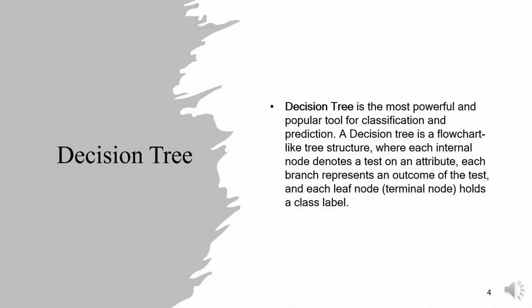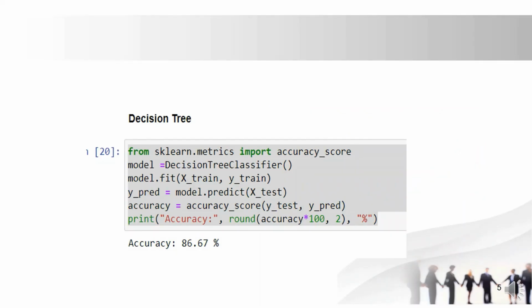Here is the second model, which is decision tree. It is the most powerful and popular tool for classification and prediction. A decision tree is a flowchart-like tree structure where each internal node denotes a test on an attribute, each branch represents an outcome of the test, and each leaf node, terminal node, holds a class label. Here is the code for decision tree, and the accuracy for this model is 86.67%.